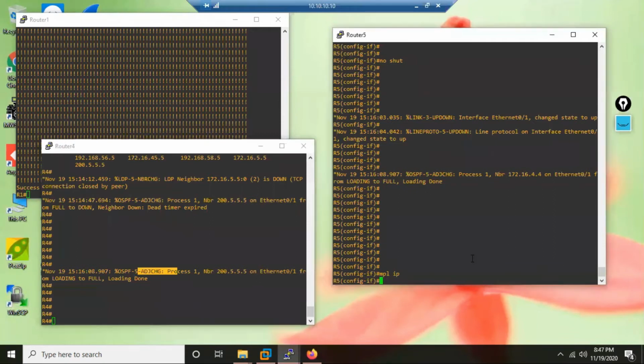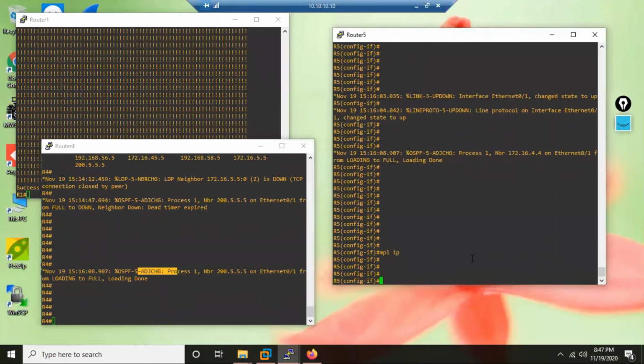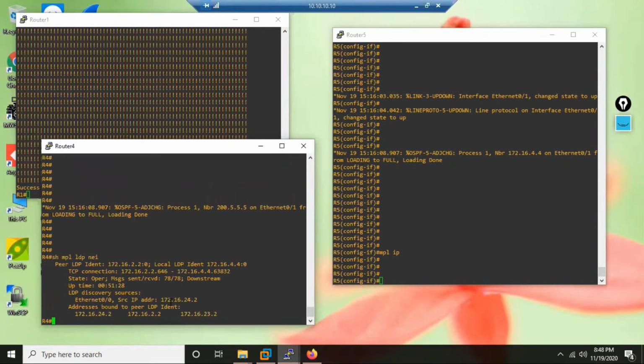So see, I again enabled, and again on R5 the same problem is there. Once I again enable LDP, what happens? It scans and checks, is there any router ID command? No router ID command. So it says, okay, I have to decide the router ID. So it finds that there are two loopbacks. Again it selects 200, and now again there is no neighborship. See, again no neighborship. So how to solve this?